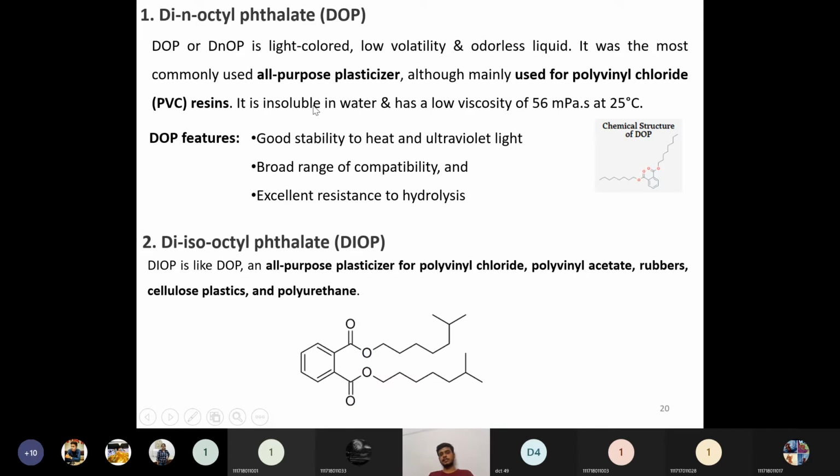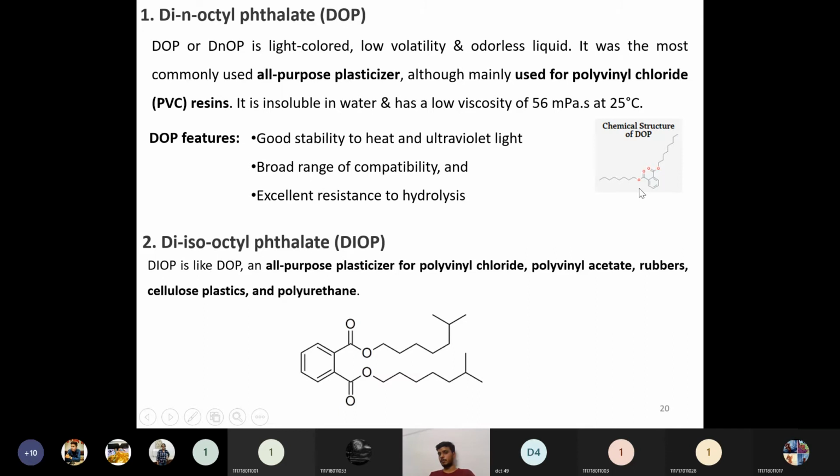Okay, at 25 degrees centigrade, its viscosity is as low as 56 millipascal second. Then there are many features of this DOP, like good stability to heat and ultraviolet light. So in regions of very high heat and also in the ultraviolet region, we can use this paint with good stability. It also has a broad range of compatibility with substrates, so the compatibility with a number of substrates is very high. Then excellent resistance to hydrolysis. So it will show you excellent resistance to hydrolysis reactions.